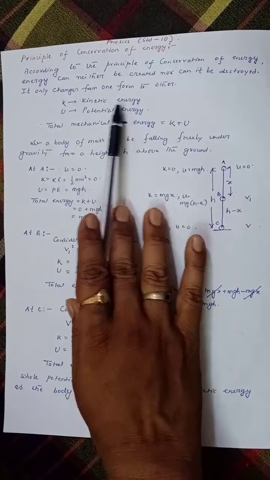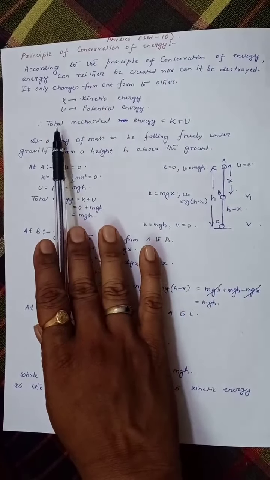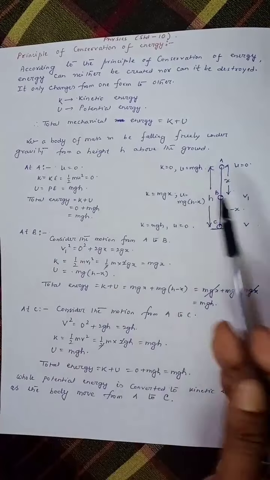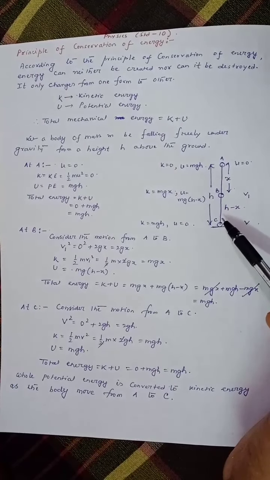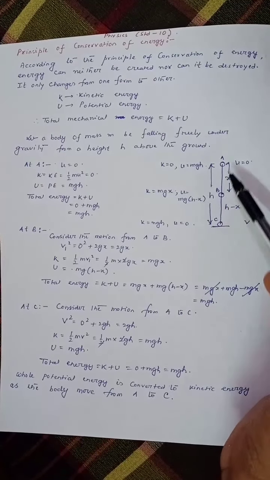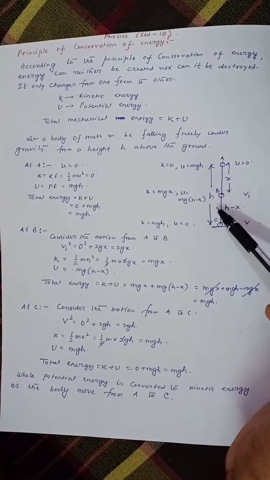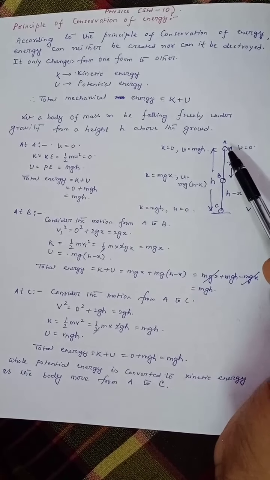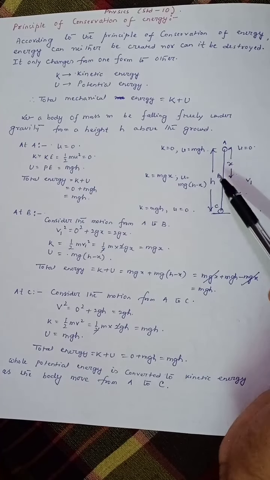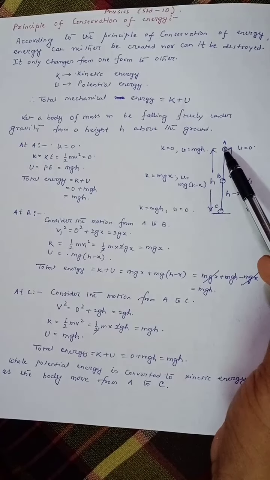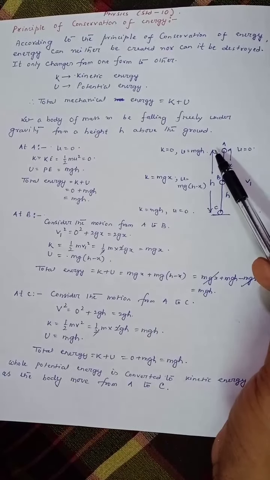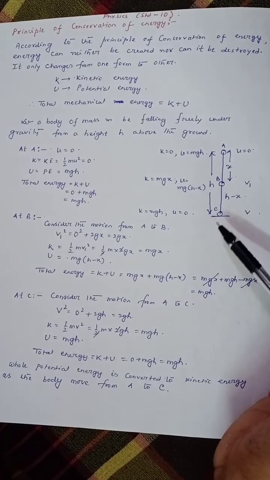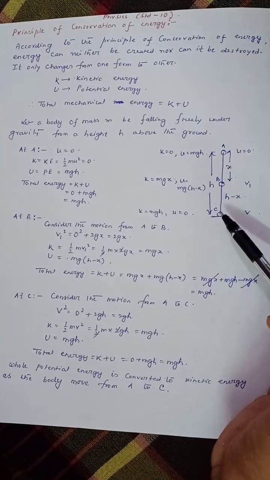Suppose K is the kinetic energy and U is the potential energy. Then total mechanical energy is K plus U. In this figure, consider a body of mass m falling freely under gravity from a height h above ground. We are considering 3 points A, B and C. The point A is at height h above the ground. Point B is at height h minus x from the ground and point C lies on the ground.